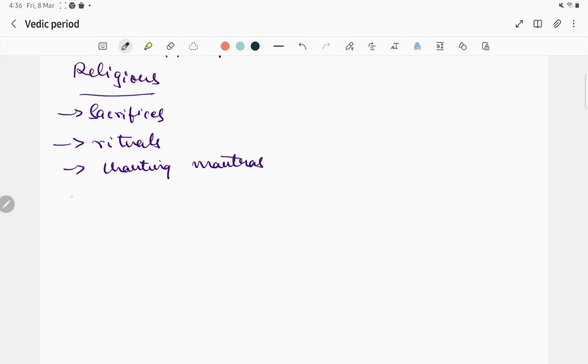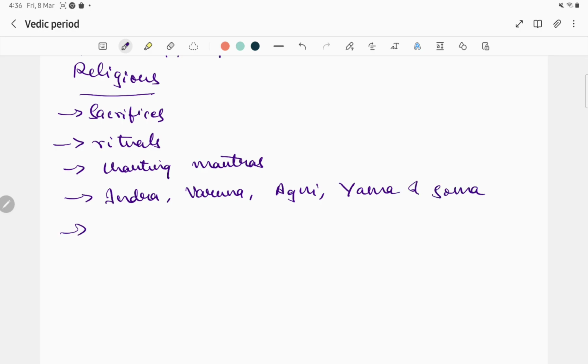And there were also gods like Indra, Varuna, Agni, Yama, and Soma. There were also famous priests which we have generally heard: Maharshi Vasishta and Vishwamitra.